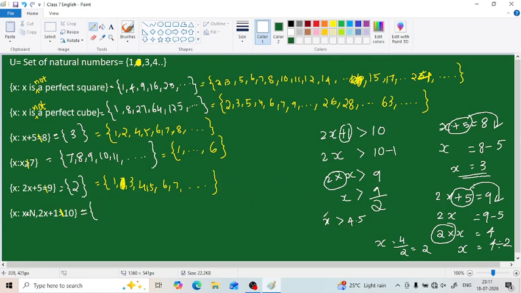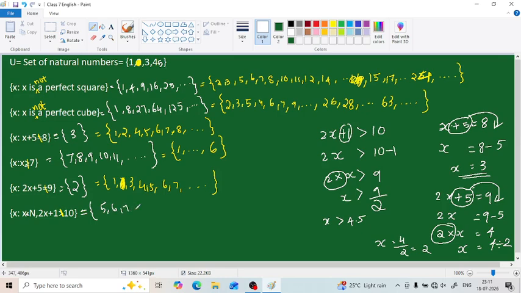If we can't write 4.5, we can't write 4.75 either. What is the meaning of 4.5? It is 4 and a half. If we can't write 4 and a half, then we can't write 4 and 3/4, because in our universal set, if we can't write 4, then the possible element is 5. The number we write should be greater than 4.5. So 4 and 3/4 is greater than 4.5, but we can't write it here since our universal set is natural numbers. So after 4.5, our only option is 5.